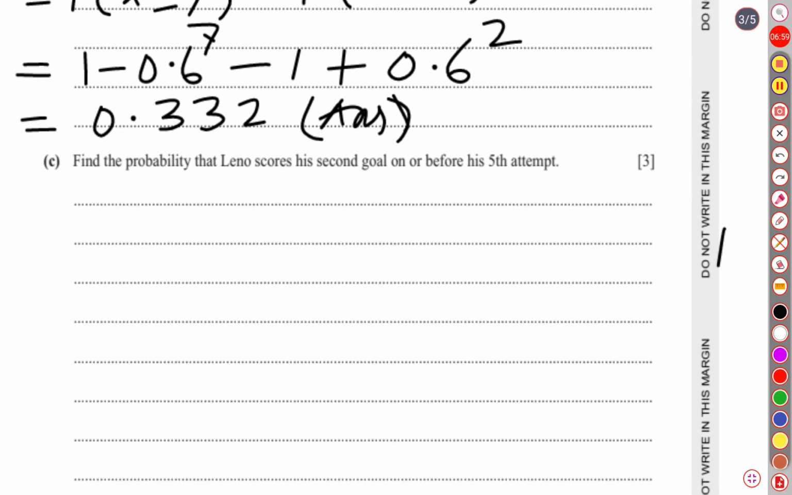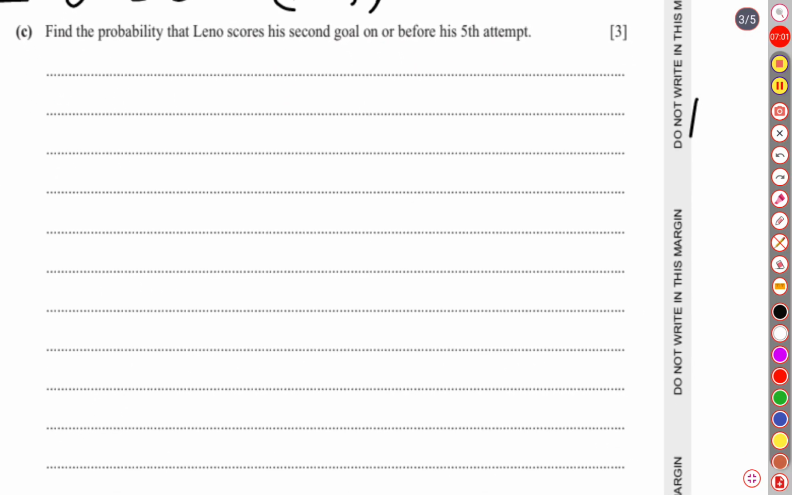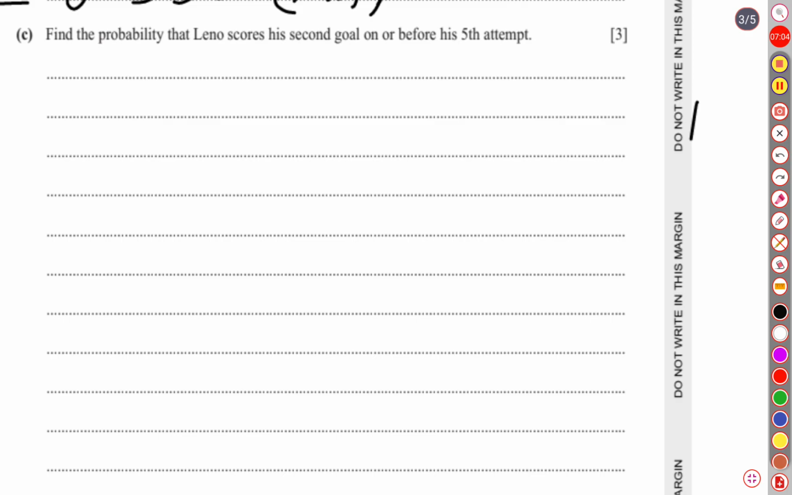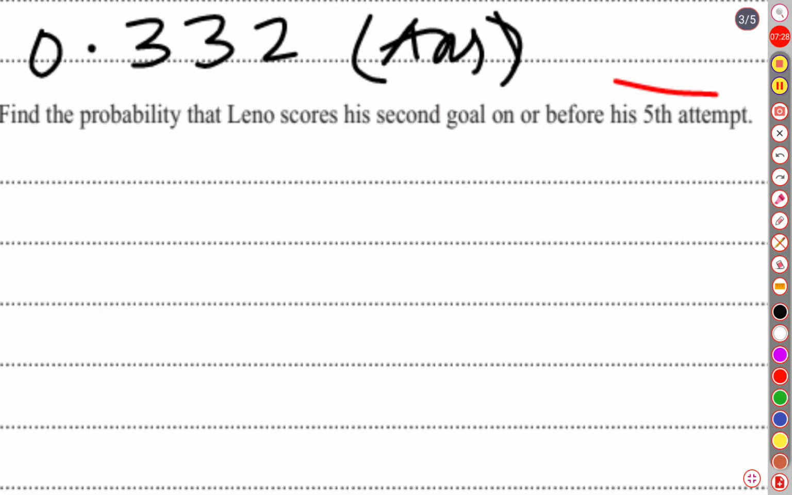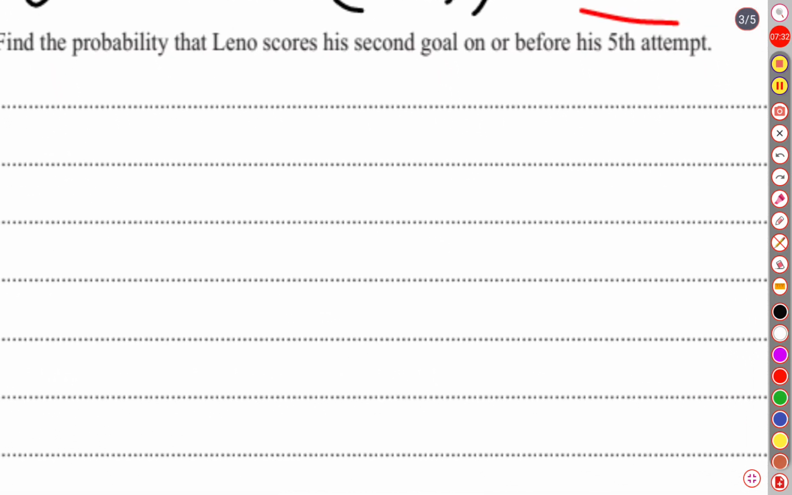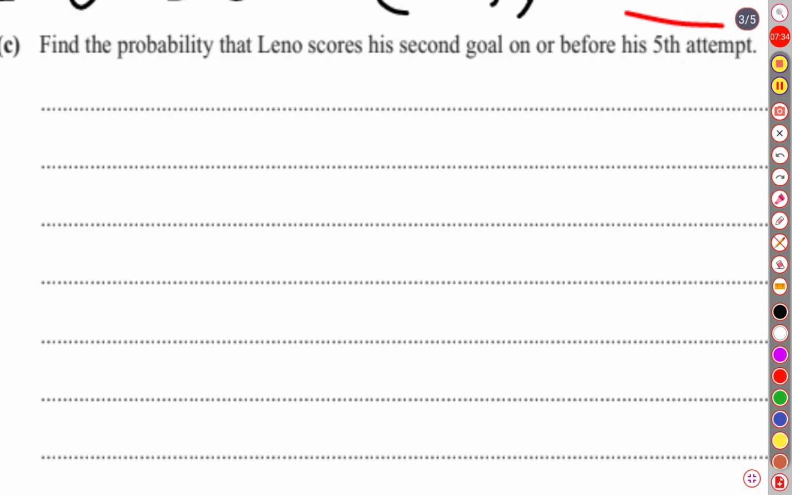Then question C says, find the probability that Lino scores the second goal on or before his fifth attempt. It's a little bit lengthy question. It cannot be solved in one step. One after the other we will have to solve this. The maximum attempt was the fifth attempt, so for the fifth attempt, let us see what the possibilities and cases are. Suppose he succeeded for the second goal in the second attempt. So this is the first case.